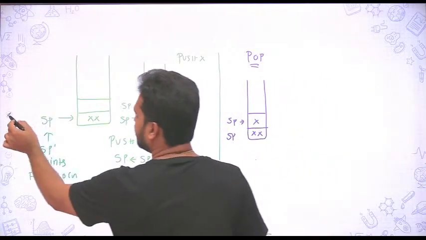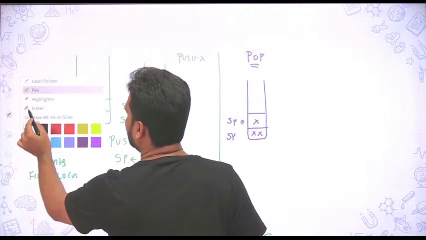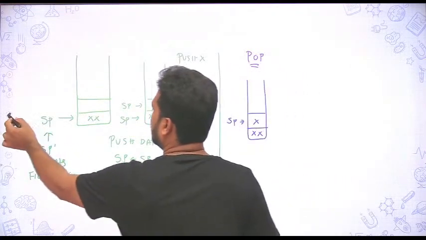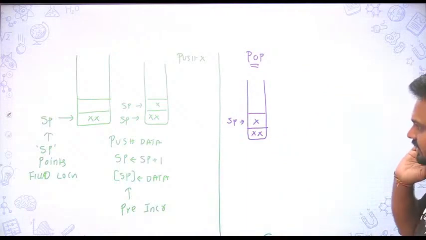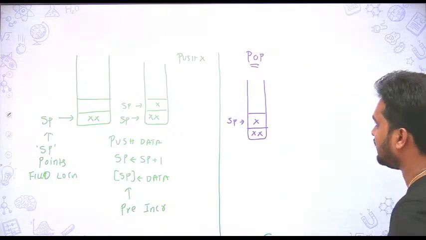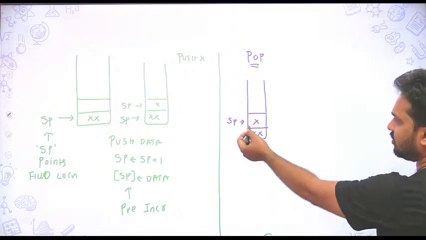Here my SP is already existing like this.